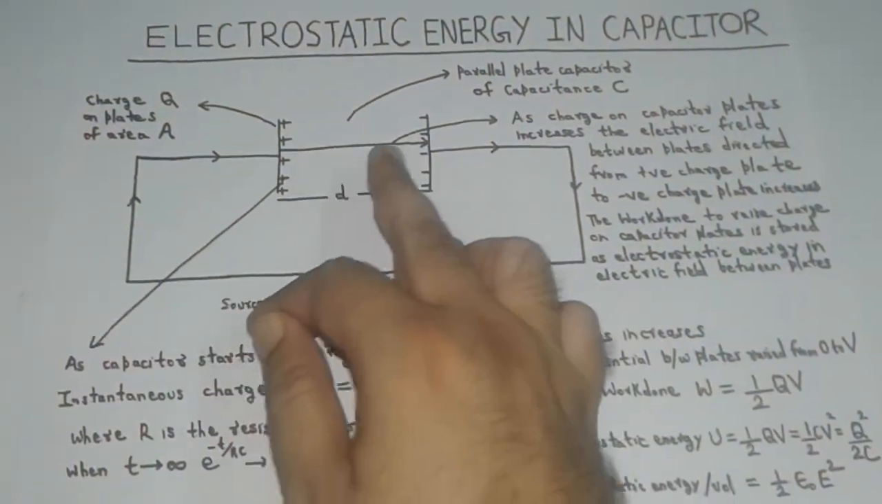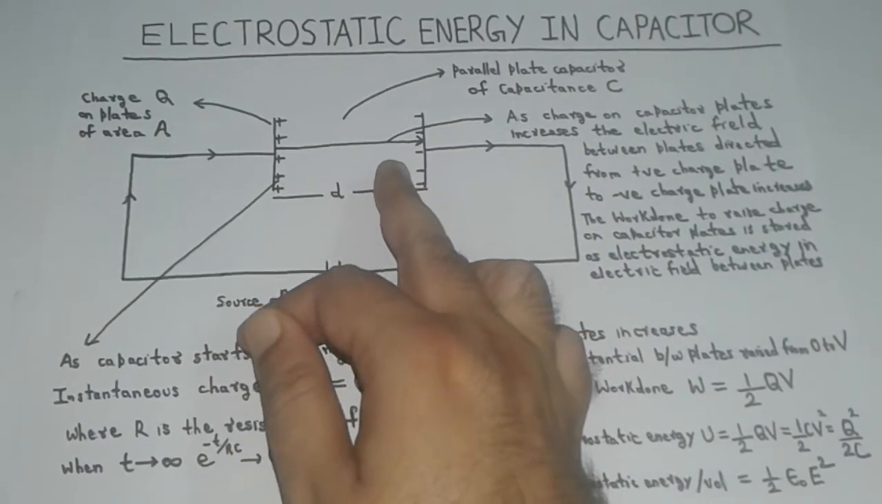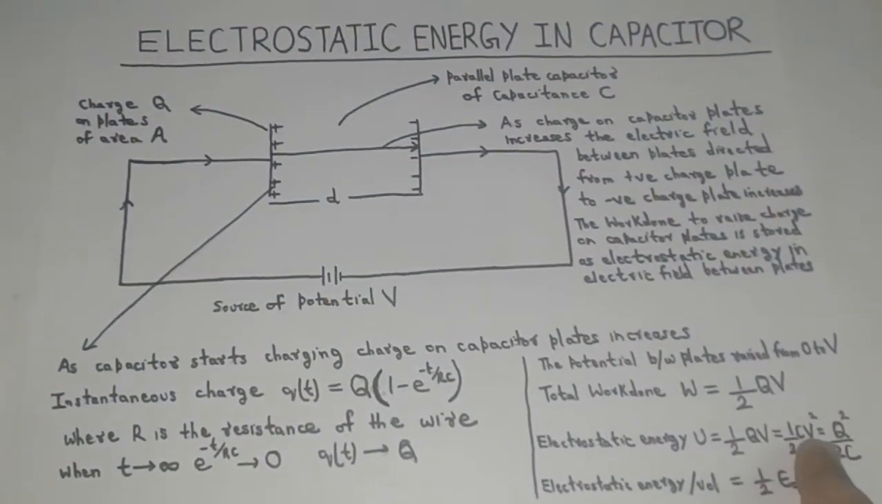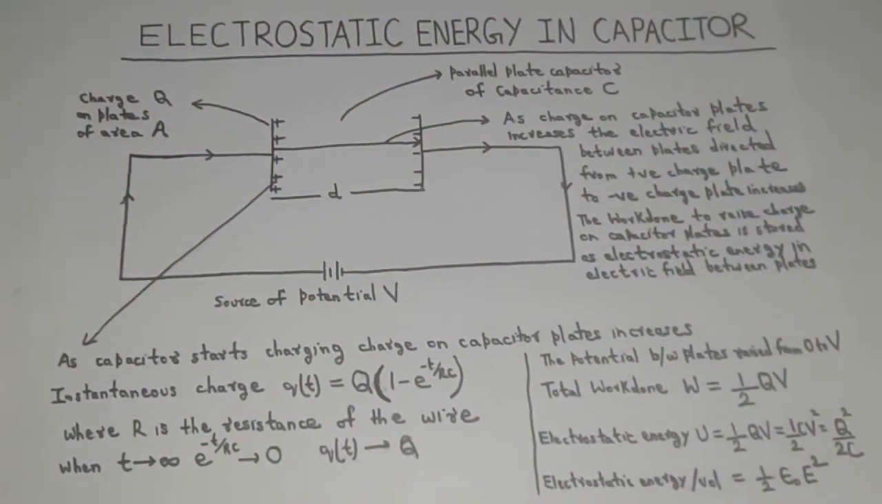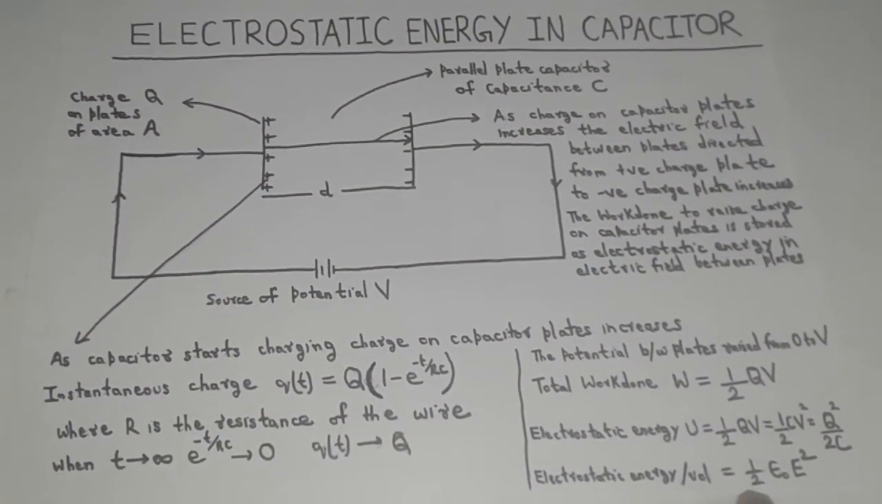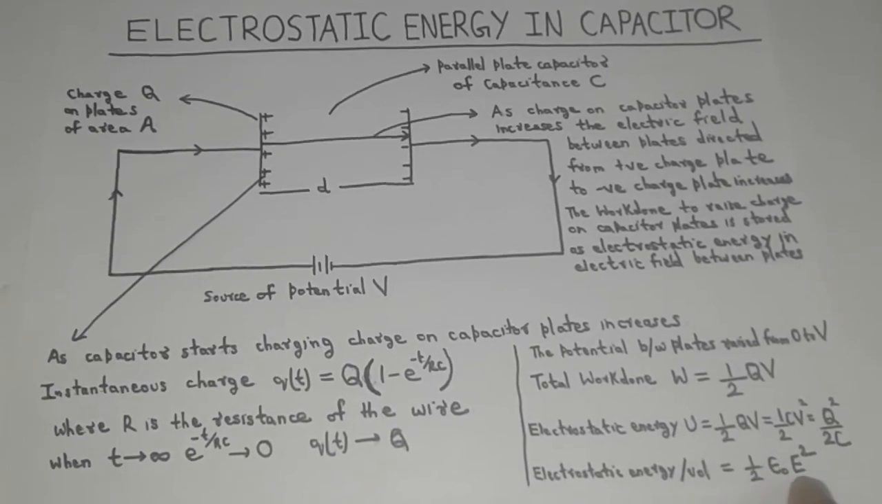To determine the electrostatic energy stored per unit volume, we will substitute A and d equal to 1. So the electrostatic energy per unit volume becomes half epsilon naught E square.